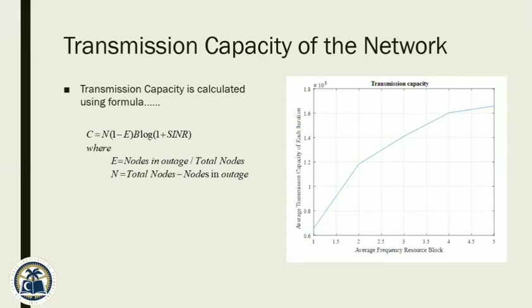After a certain stage, frequency is not utilized anymore unless the intensity of nodes increases within the 50-meter radius. If I fix the intensity of nodes, then after a certain stage, there is no improvement in transmission capacity. If we continuously increase resource blocks but there is no reduction in outage, it means the transmission capacity curve becomes flat. Next slide, please.